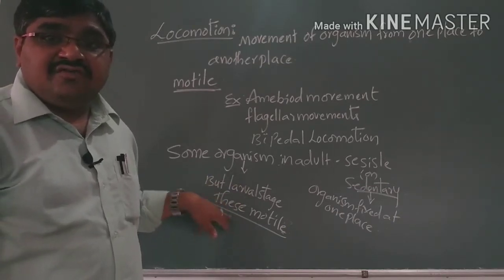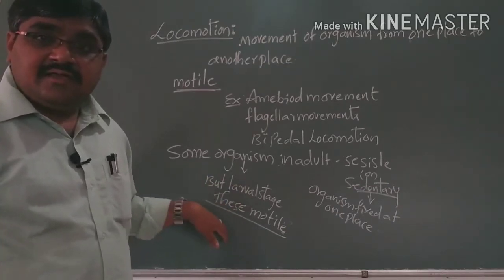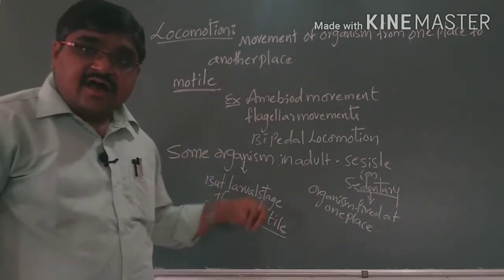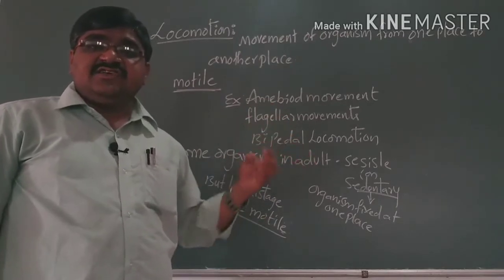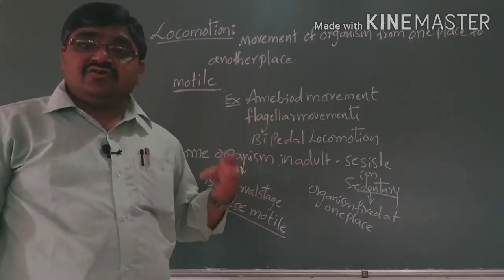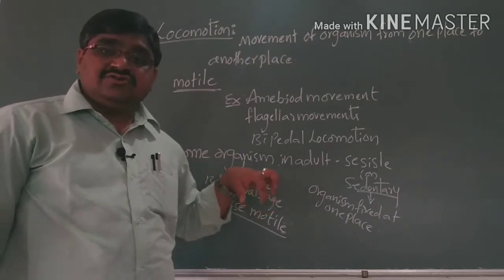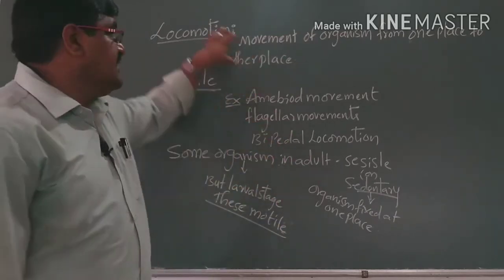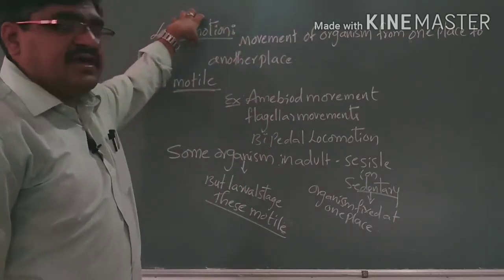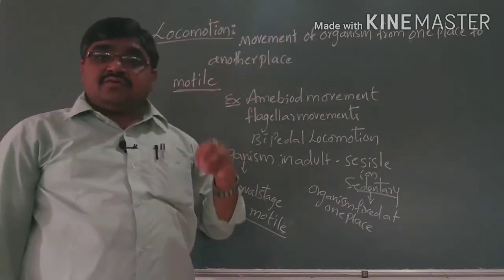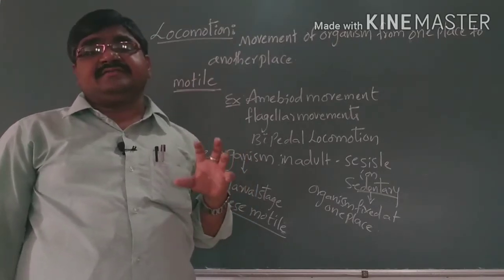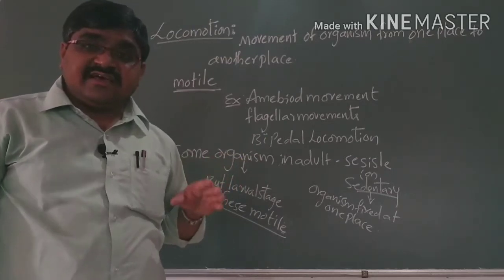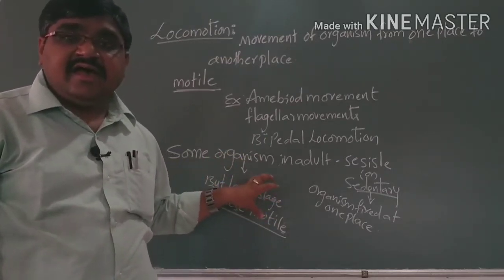So all animals show locomotion, where movement takes place from one place to another place. So it is also one of the salient features of animals.